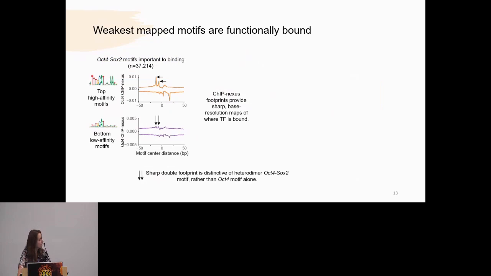So here I show OCT-SOX motifs important for the binding model specifically. I show both the top high affinity motifs and the worst low affinity motifs. In order to validate whether they were bound, we leveraged ChIP-nexus experiments. ChIP-nexus is unique in that it provides sharp base resolution maps of where the transcription factor is bound. Indicated by the black arrows, you can see that for at least the OCT4 transcription factor across its consensus motif, at the low affinity motifs, even though it's weaker bound, which is what we would expect, we still see these distinct footprinting patterns indicating that it is weakly bound, but it is specifically bound.